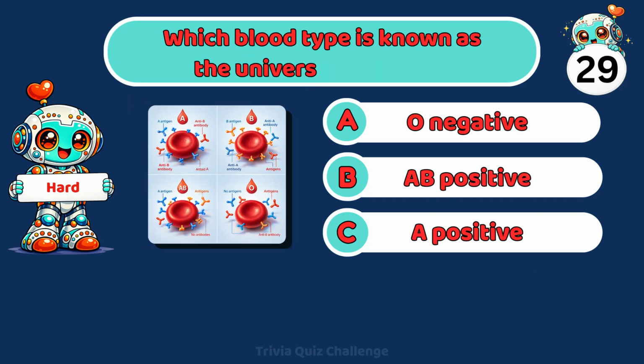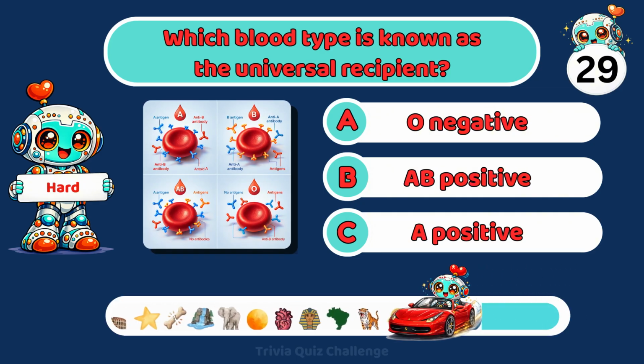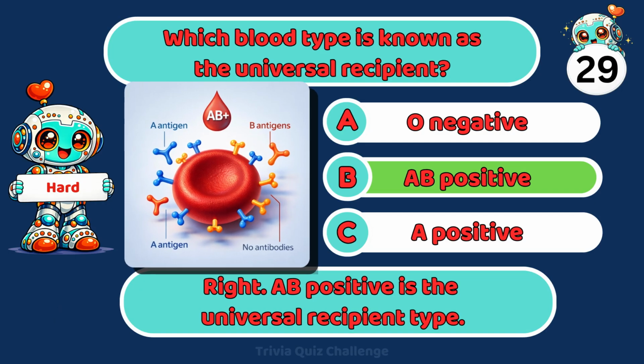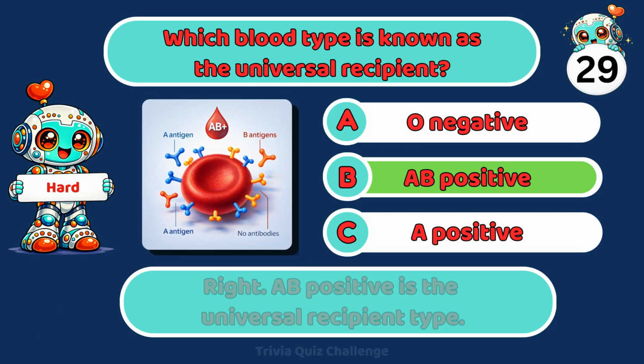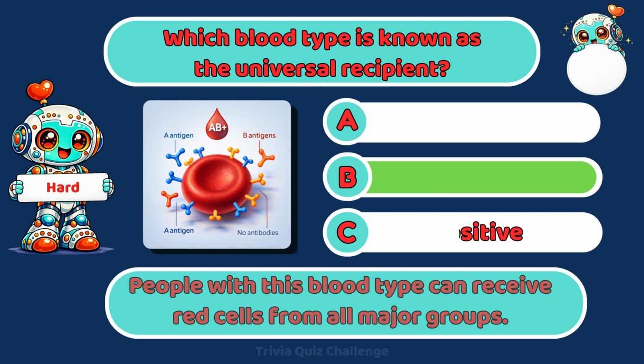Which blood type is known as the universal recipient? A. O negative, B. AB positive, C. A positive. Right. AB positive is the universal recipient type. People with this blood type can receive red cells from all major groups.